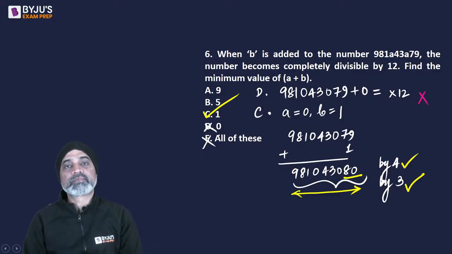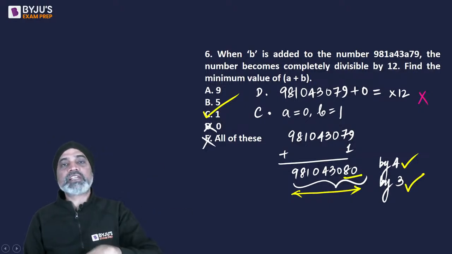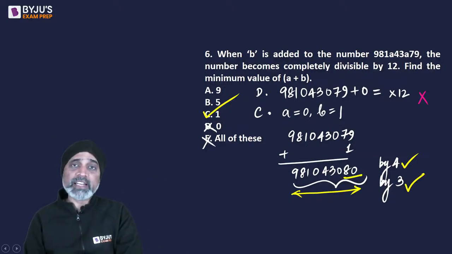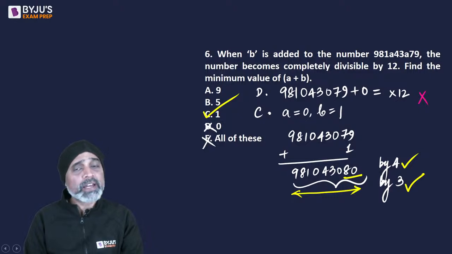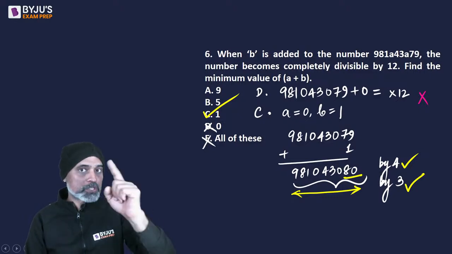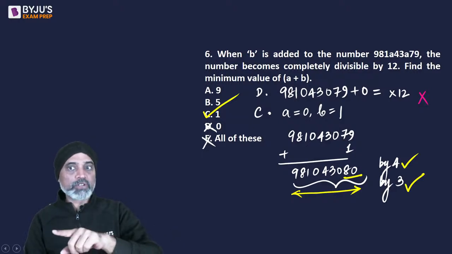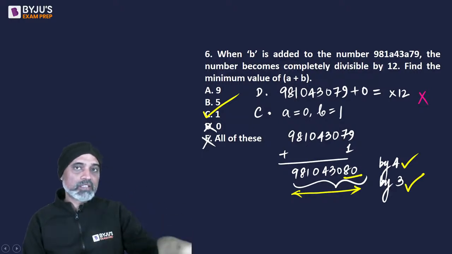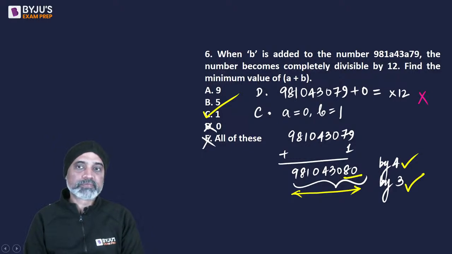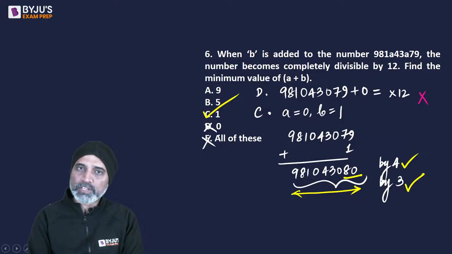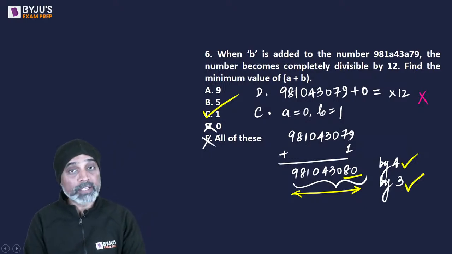जाएगा आंसर. If I take A as 1 and B as 0, 79 plus 0 will end in 79, but 4 से divisible नहीं है. That's why I did not take A as 1, B as 0. So going by the options was a faster approach, trust me, because if I start using आपका जो basic approach है, starting with the value given in the question, it will become very lengthy.